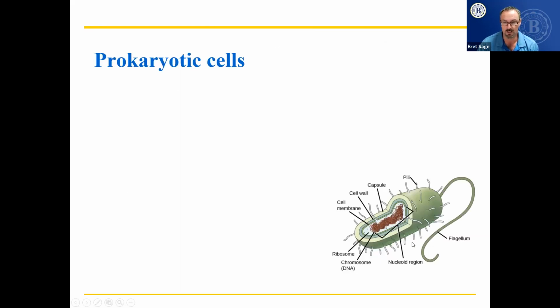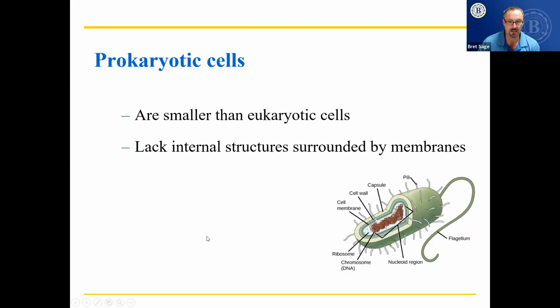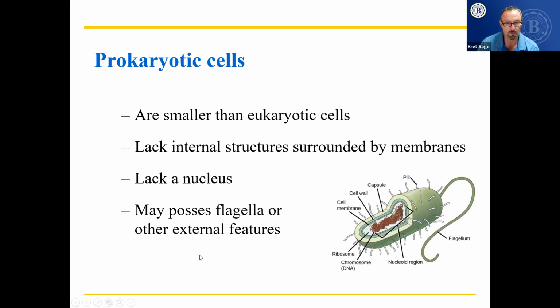Okay, there's that picture of the bacterium again. You can see some of its external structures such as pili, flagellum for swimming, the chromosome, DNA, and cell wall. They're always smaller than eukaryotic, almost always smaller. They lack internal structure surrounded by membranes. So that's the main difference between prokaryotic and eukaryotic cells. And they don't have a nucleus. So even though they have DNA, they don't have it surrounded by a nucleus. So there you go. They can have flagella or other external features such as pili, a capsule, and a flagellum.